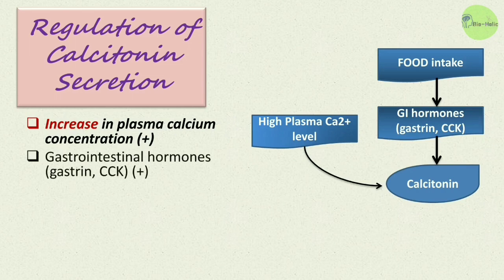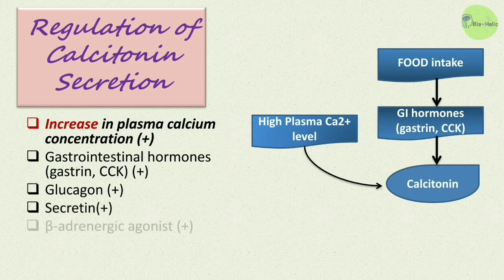Also, GI hormones like gastrin and cholecystokinin promote calcitonin secretion. On the other hand, glucagon, secretin, beta-adrenergic agonist, and dopamine are also factors that increase calcitonin hormone.